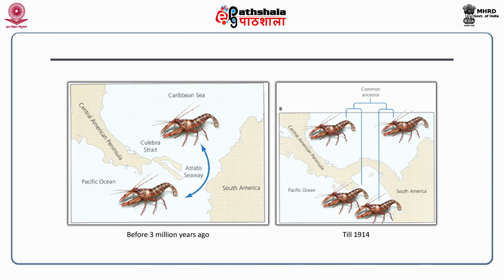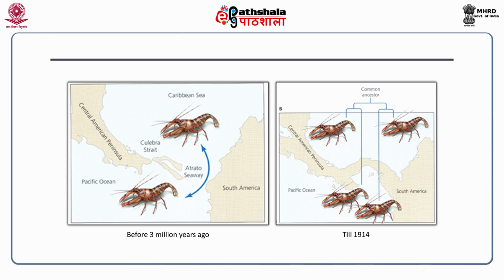So, the shrimp population, as you can see in this particular diagram, the Caribbean Sea of the Atlantic cannot interbreed with that in the Pacific after the formation of the isthmus. It's been in place for the last 3 million years. So that's one reason, and these shrimps now have diverged into separate species.